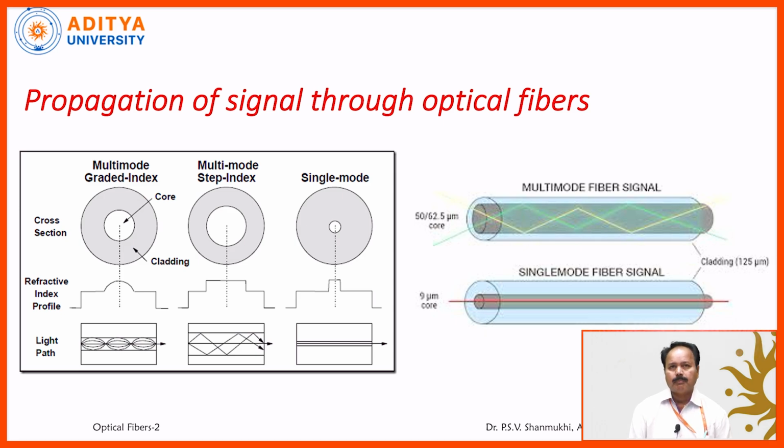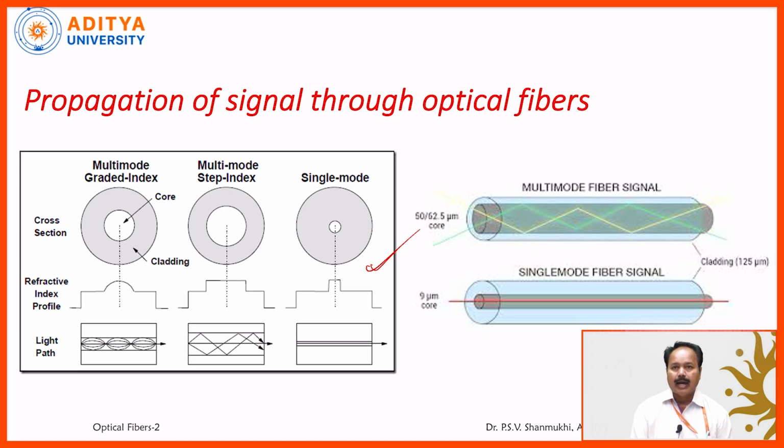Now coming to the propagation of the signal through an optical fiber. How does the signal propagate? You observe the first one. This is the single mode fiber. In the case of single mode fiber, it is basically step index only. So the inner cylinder is the core and the outer cylinder is the cladding. From core to cladding, it is changing through a single step.